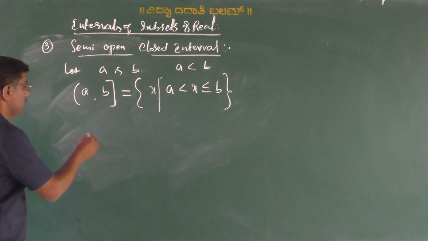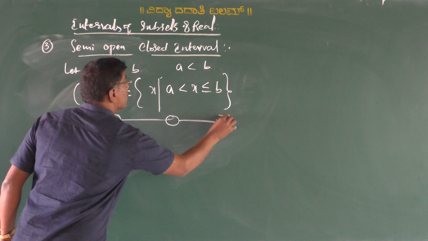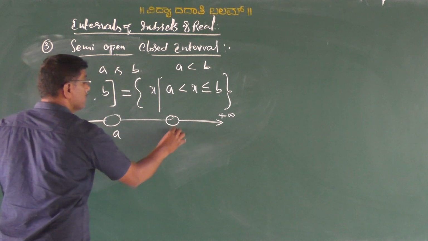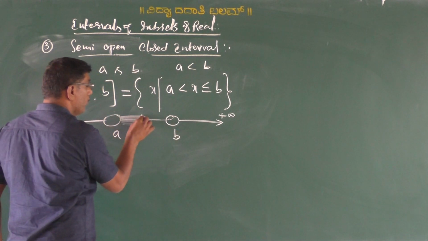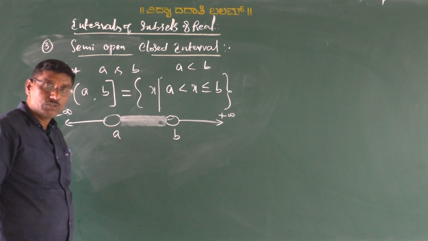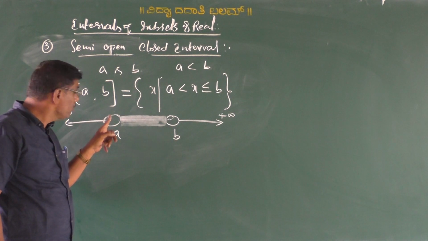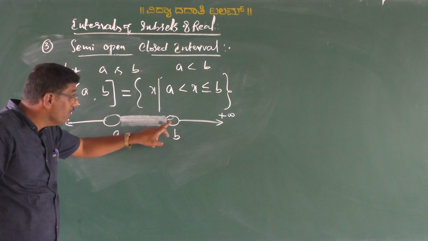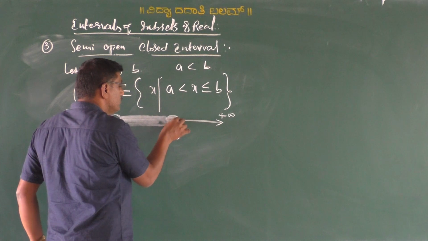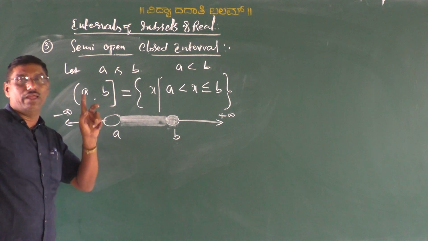Diagrammatically we can express it as: this is A, this is B. Set of all points lying between A and B, excluding A, that means not possible to shade here, but including B we can shade that one. This indicates including B, this indicates excluding A.